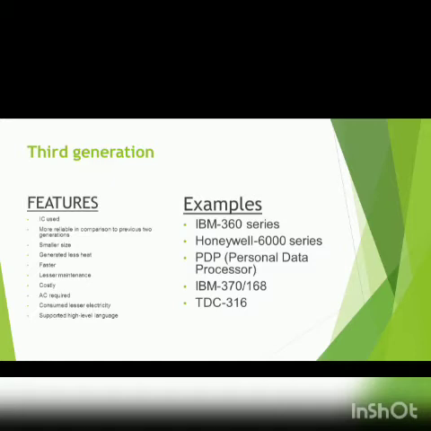I will explain it in the later sections of this video. Examples were the IBM 360 series to the TDC 316 series. These were kind of precursors to the era of Steve Jobs and to the era of Microsoft, that is Bill Gates.